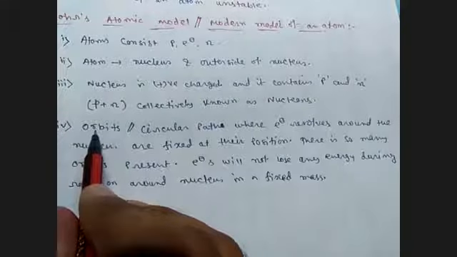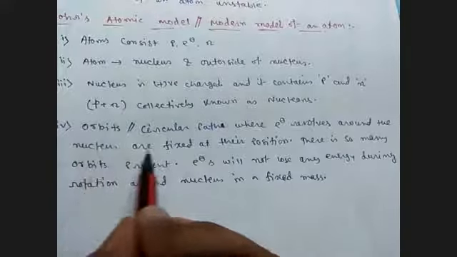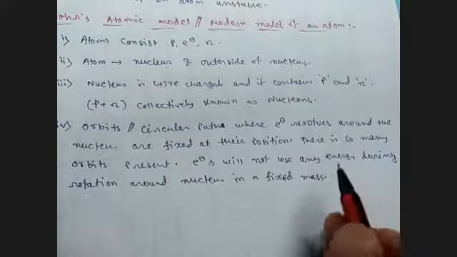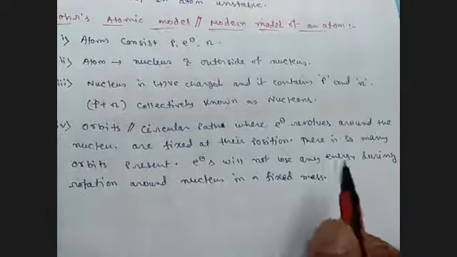Sir, the word after downside orbit. NUCLEU. Yes, sir, this one. This is nucleus.